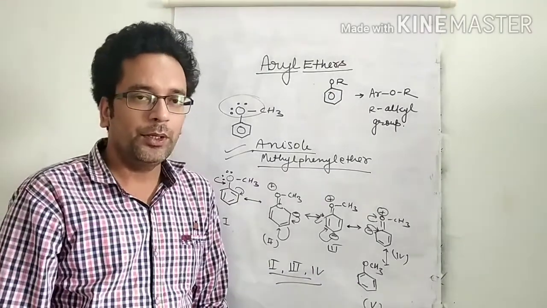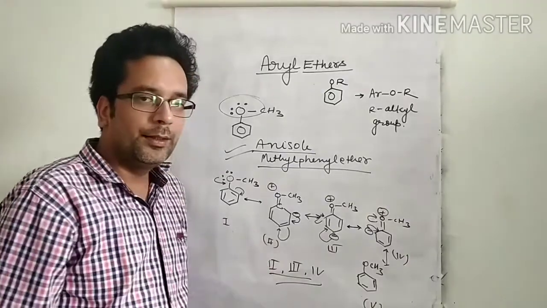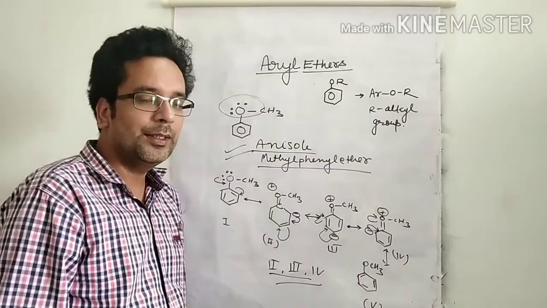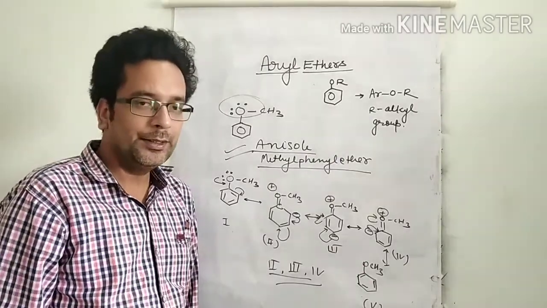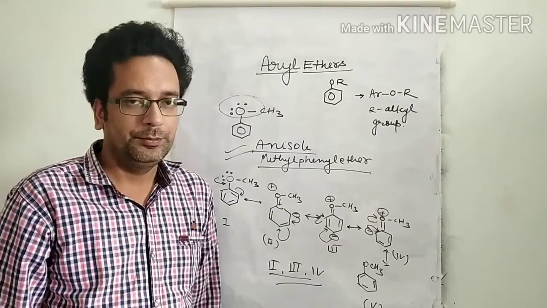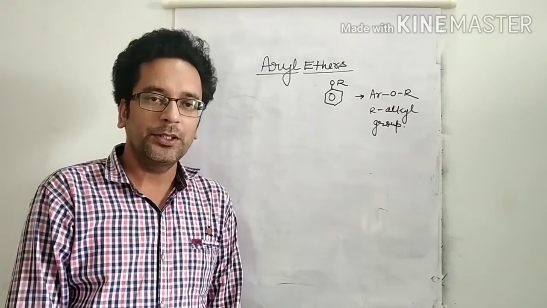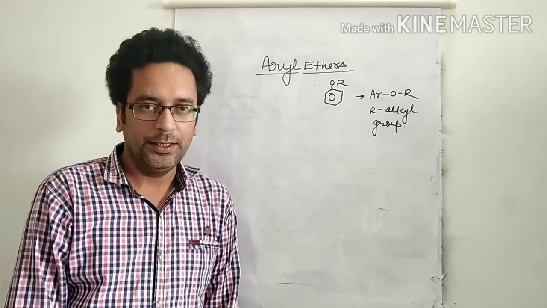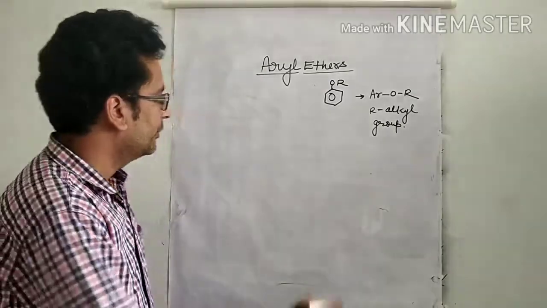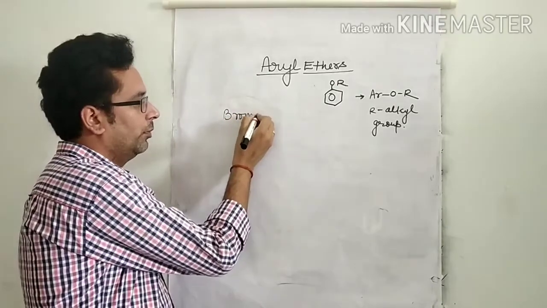So next we are going to discuss what happens when anisole reacts with bromine, nitration, sulfonation and Friedel-Crafts alkylation reaction. Anisole, or aryl ether, gives electrophilic substitution reaction. So the first reaction is bromination.